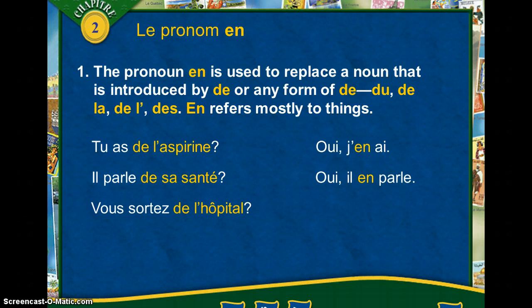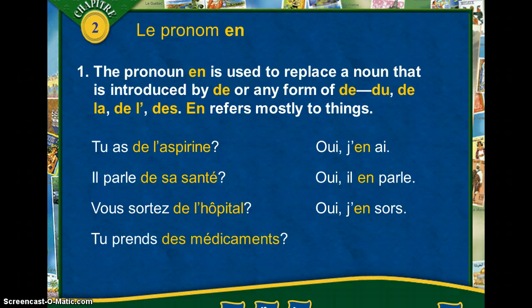Vous sortez de l'hôpital. Here, the de doesn't mean of, it doesn't mean about, but here it means from. Are you leaving from the hospital? But even though it's this word de, we're going to still use en. Oui, j'en sors. So yes, I am leaving from it. So whatever meaning de has, if we're replacing what goes with de, we are going to use this pronoun en.